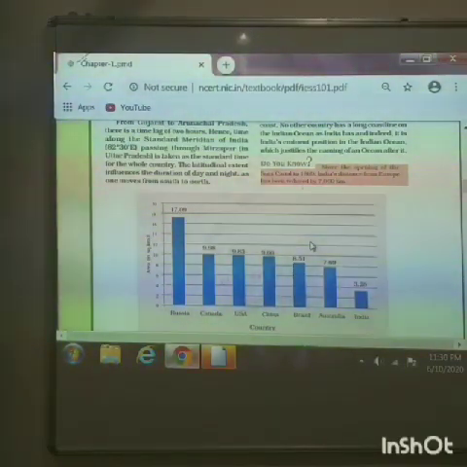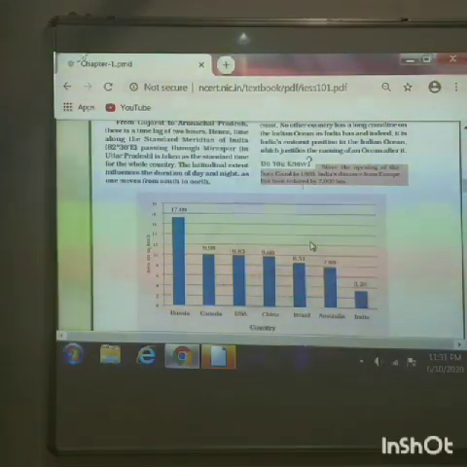Now, the entire land boundary of India is 15,200 kilometers, while the coastal boundary is 7,516 kilometers.